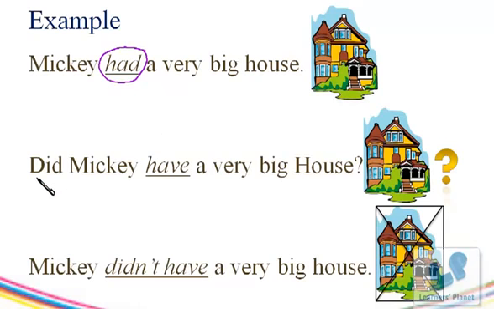The question form would be, did Mickey have a very big house? So over here someone is asking whether Mickey had a very big house in the past or not. And the negative form would be, Mickey didn't have a very big house. This means that someone is saying that Mickey did not have a very big house in the past.